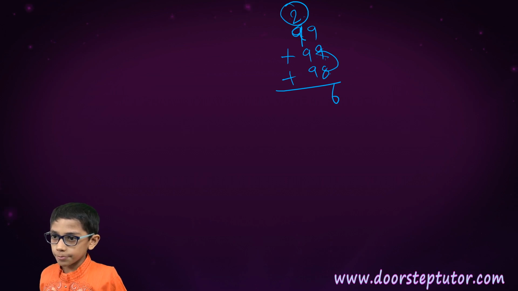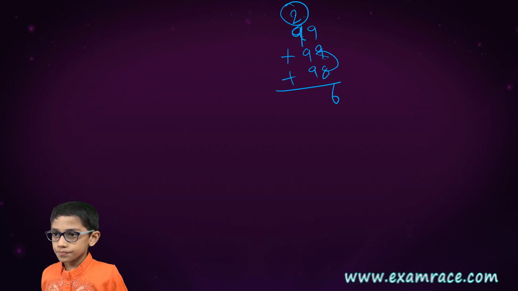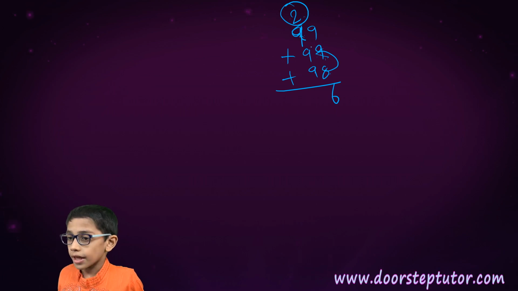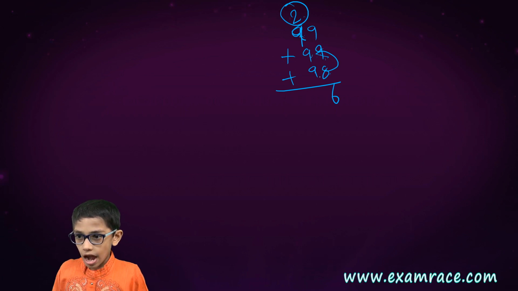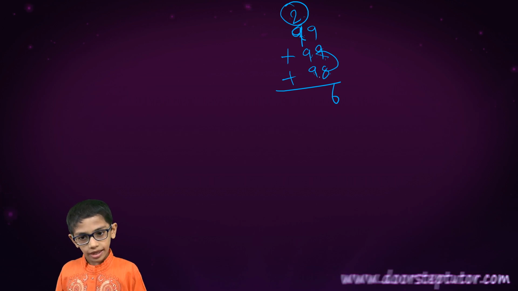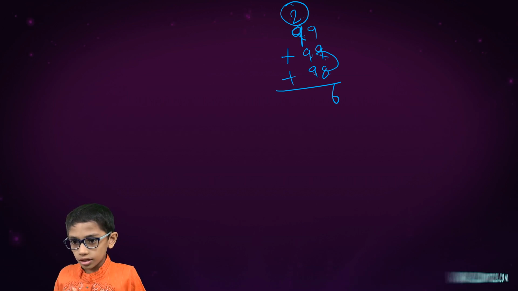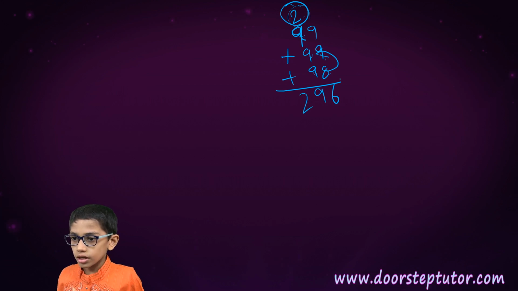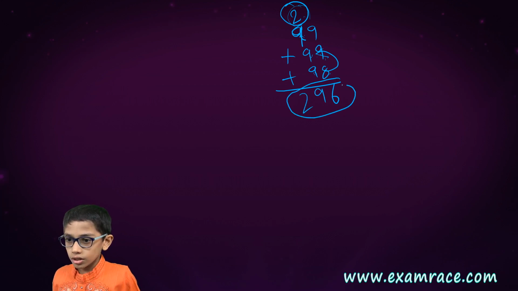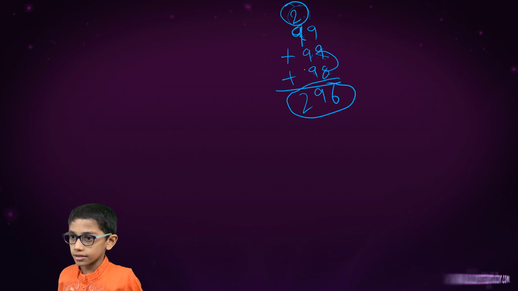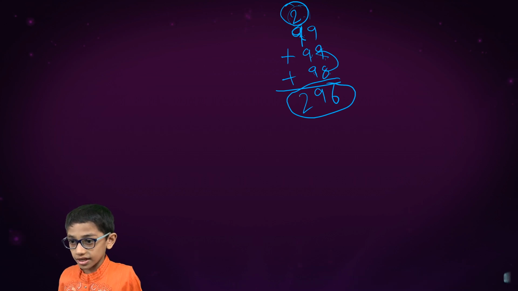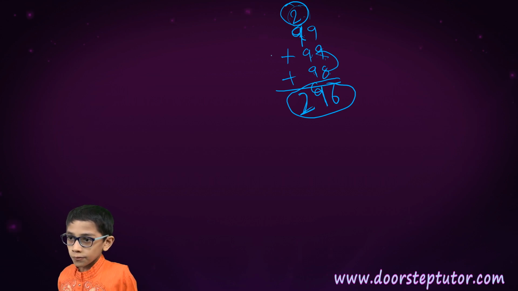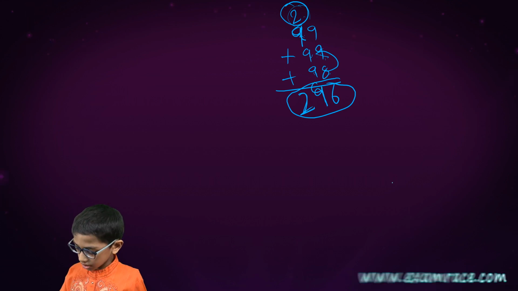And 9 plus 9 plus 9. So 9 into 3. 9 plus 9, 18. And 18 plus 9 is equal to 27. Plus 2 is equal to 29. So our answer is 296. This is 29. So we will write 29 like this. We will not carry it here.